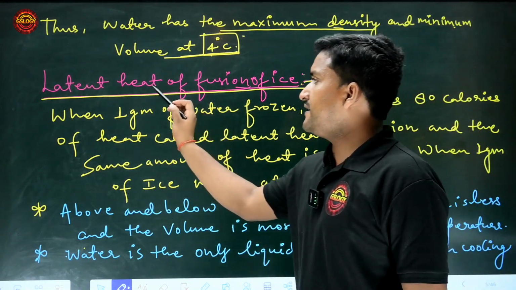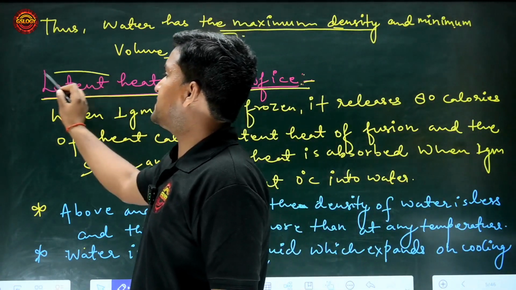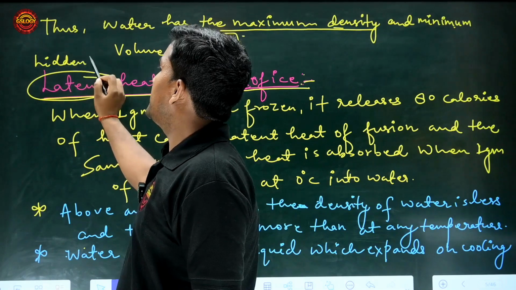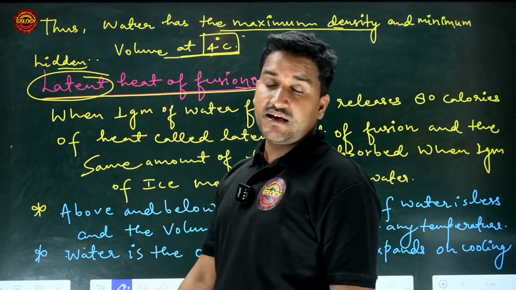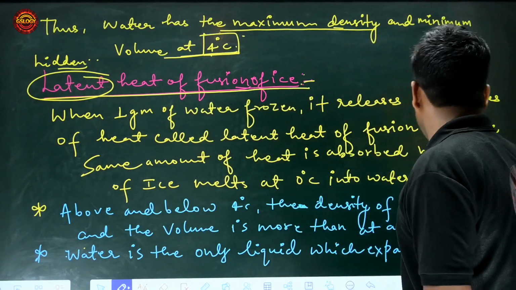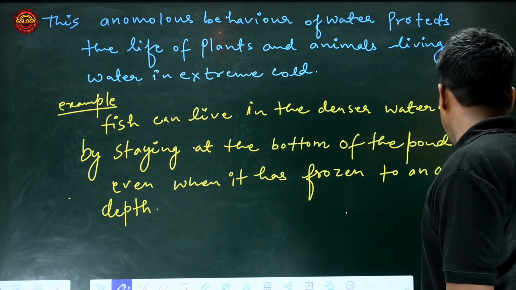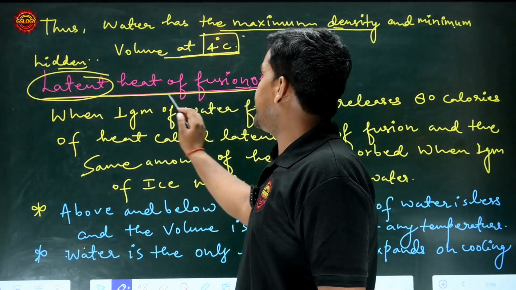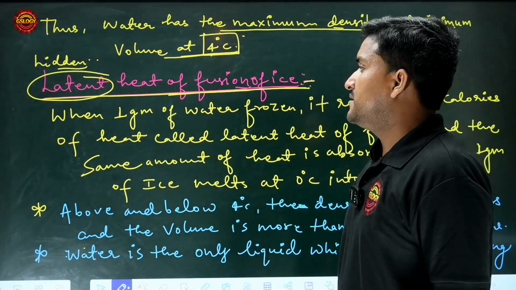What is latent heat? Latent means hidden heat. Which type of heat? Hidden heat. You know very well that latent heat is of two types. One is the latent heat of fusion and the second is the latent heat of vaporization. So first we will discuss the latent heat of fusion of ice.